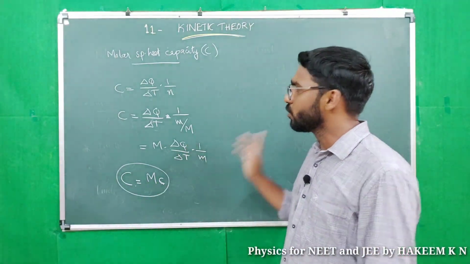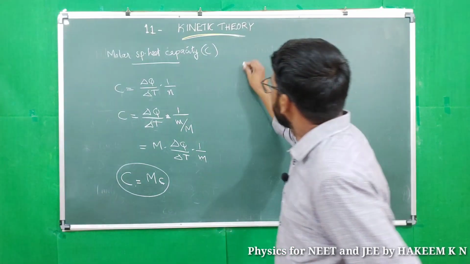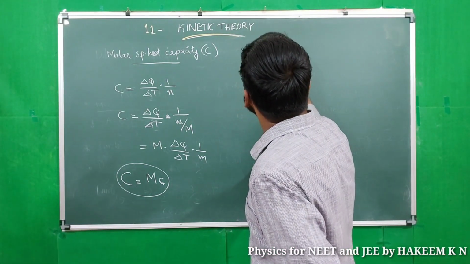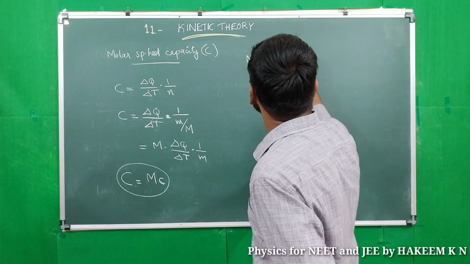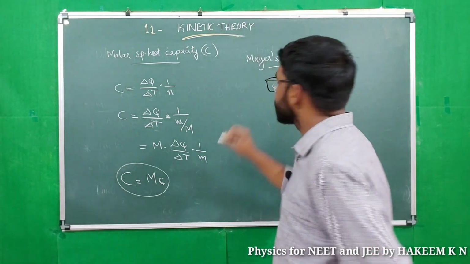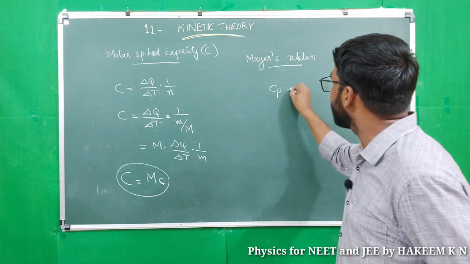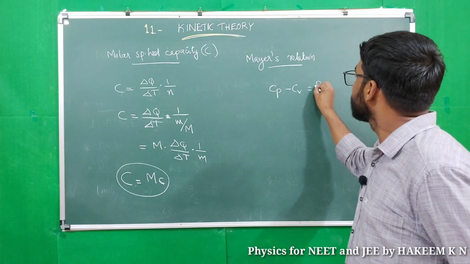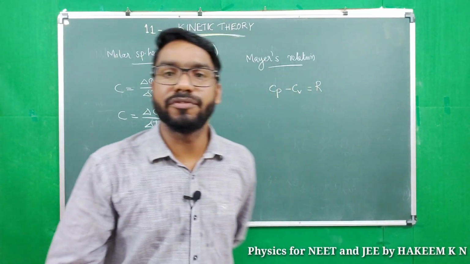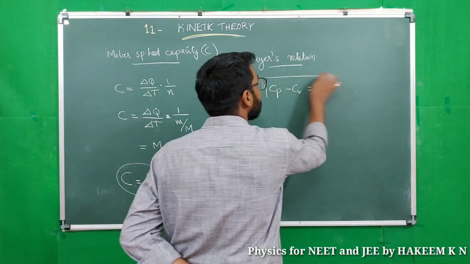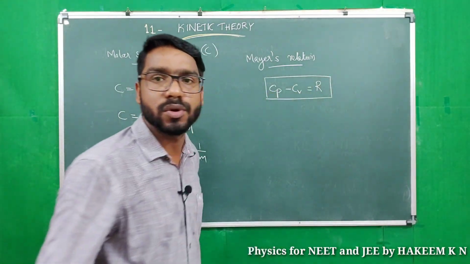Now, according to Mayer's formula or Mayer's relation, specific heat capacity at constant pressure and specific heat capacity at constant volume differ by R. What is R? Universal gas constant.